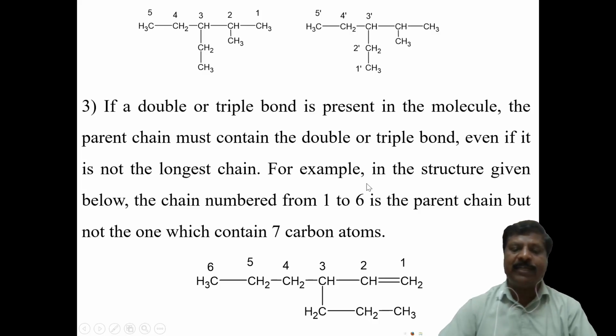For example, here we have this compound. Suppose we take here 1 2 3 4 5 6 7 carbon atoms.